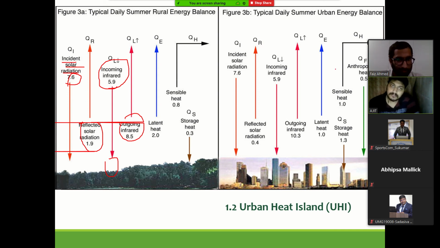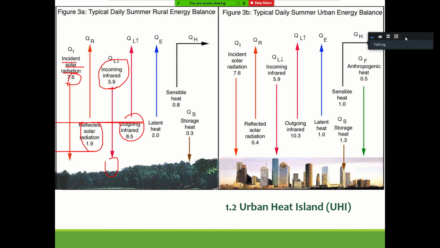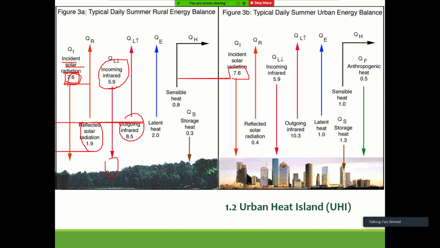If we compare this rural context with the urban energy balance, just compare the numbers for our understanding. 7.6 is the incident solar radiation coming in, and you can observe the same quantity in the urban areas.